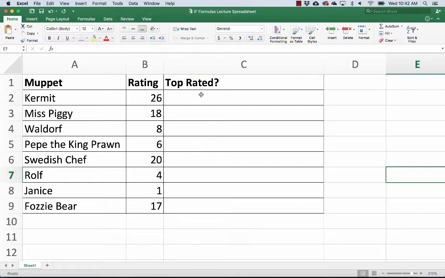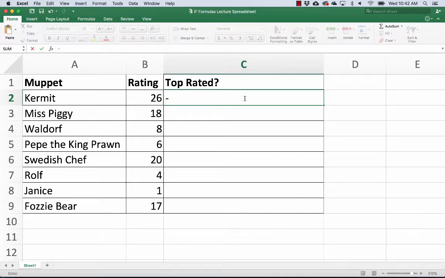So I made a column called top rated, and I want this column to say whether or not each Muppet is a, quote, top rated Muppet. And I think we're going to say any Muppet that has more than 10 ratings or more than 10 votes is going to be a top rated Muppet. And so what I want in this column is I want this to say yes if the Muppet is top rated, and I want it to say no if the Muppet is not top rated. And I'm going to do this using an if function.